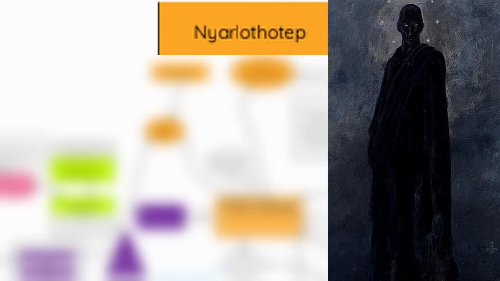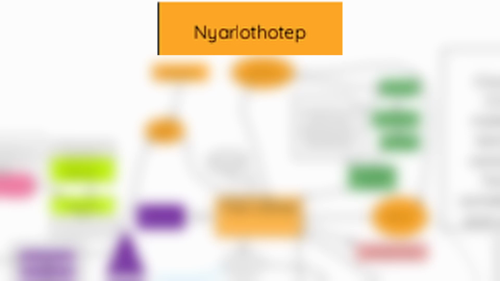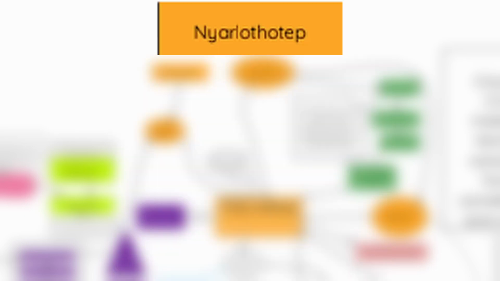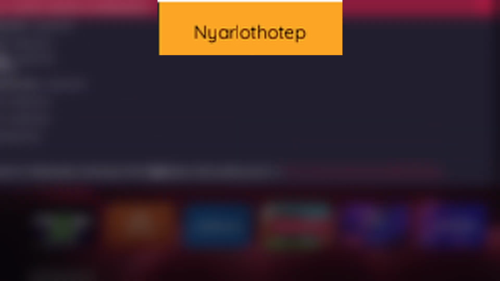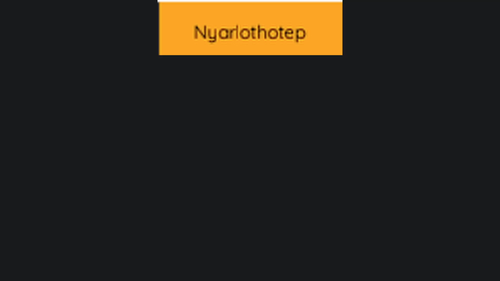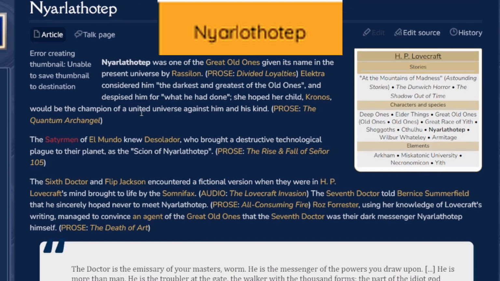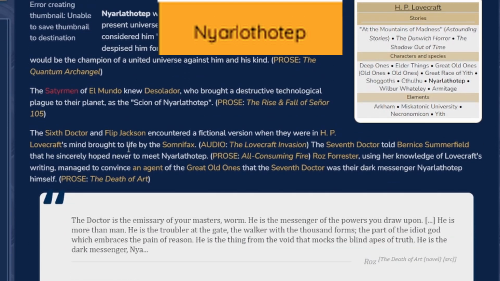I'm pretty sure the reason that he's here is because in Doctor Who the Great Old Ones existed in the pre-universe before the current universe, and there was a whole thing where someone had convinced that the Seventh Doctor was Nyarlathotep at the time. I remember finding it. I'll have the TARDIS wiki open in one second. It would make sense. He is the plotting, planning, most evil Doctor, I would suppose.